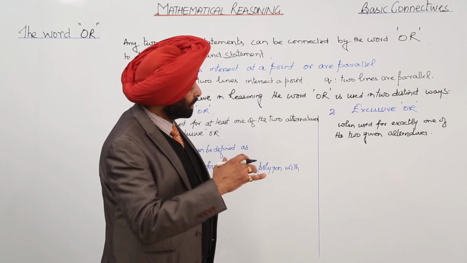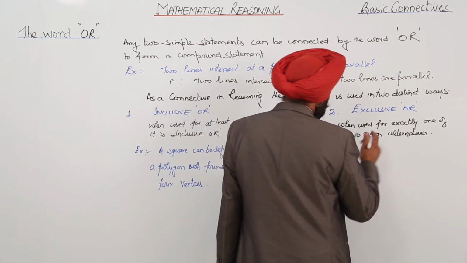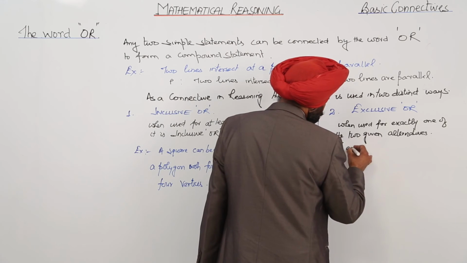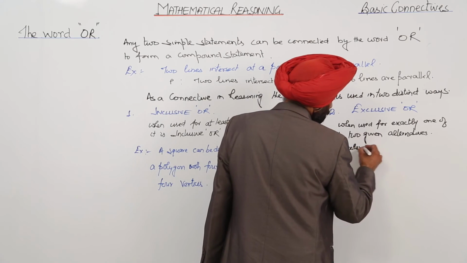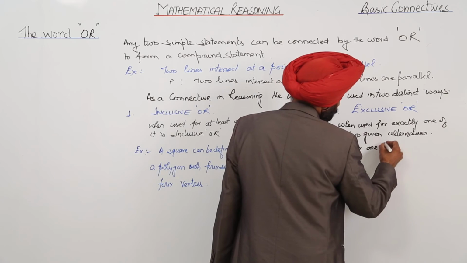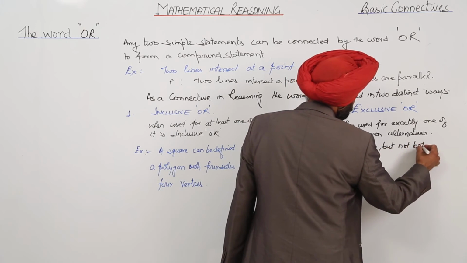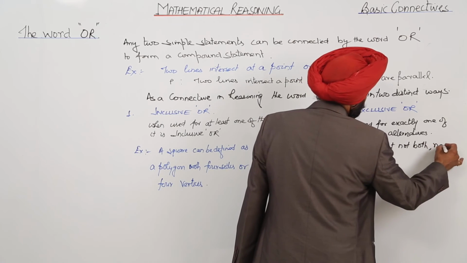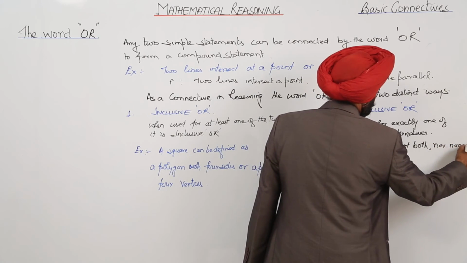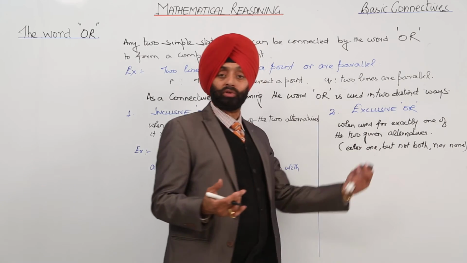It can be either one but not both, nor none. In very simple language we can go for this part also.